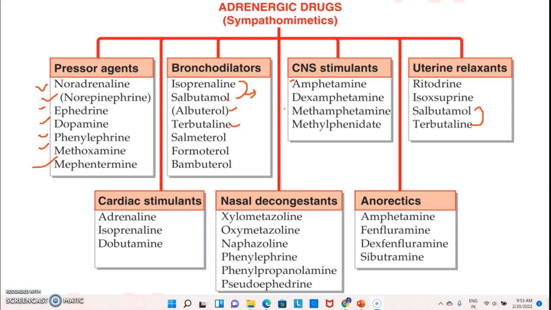Then cardiac stimulants, which stimulate our cardiac action: adrenaline, a fight or flight hormone, isoprenaline, dobutamine. Then nasal decongestants: xylometazoline, oxymetazoline, naphazoline, phenylephrine, phenylpropanolamine. These drugs come under the nasal decongestants. Then anorectics: amphetamine, fenfluramine, dexfenfluramine, and sibutramine. These drugs come under the adrenergic nervous system.